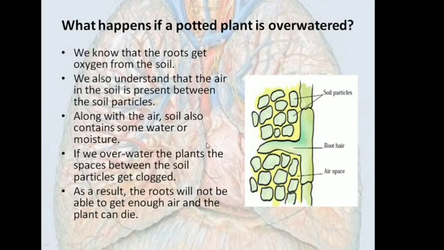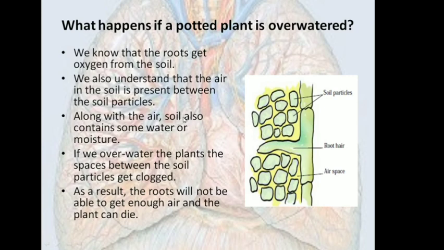As we have already discussed, the roots use root hairs for breathing. Therefore, what happens if a potted plant is overwatered? We see that if we overwater, some plants die. Why does that happen? We know that roots get oxygen from the soil. We also understand that the air in the soil is present between the soil particles. As you can see, these soil particles have air spaces in between them in which air is present.